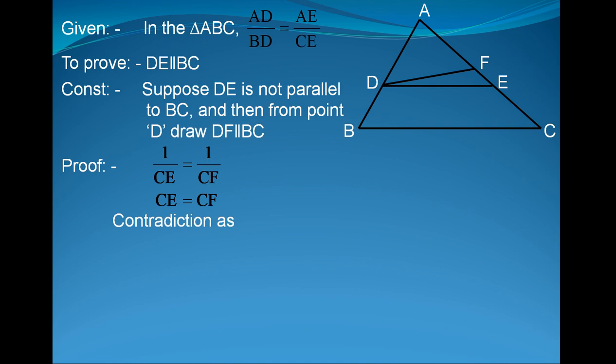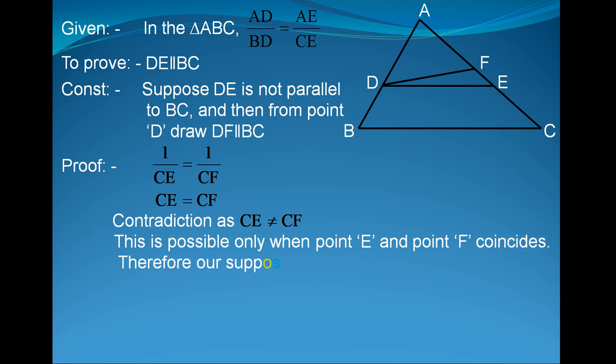This is a contradiction, as CE is not equal to CF. This will be equal only when E and F are the same point. That is, this is possible only when point E and point F coincide.